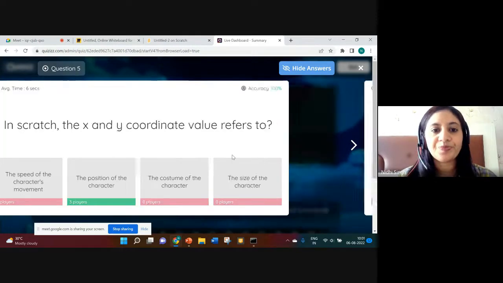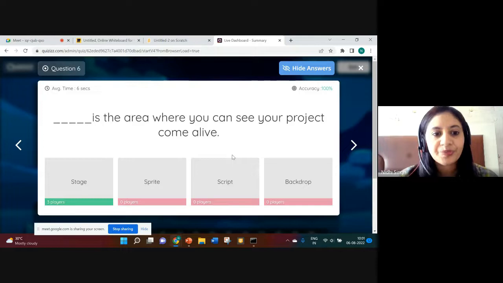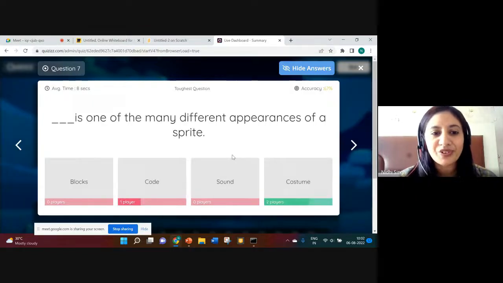Blocks are puzzle piece shapes that are used to create code in Scratch. Correctly answered by all of you. Stage is the area where you can see your project come alive. Again, correctly answered by all of you. A costume is one of the many different appearances of a sprite.